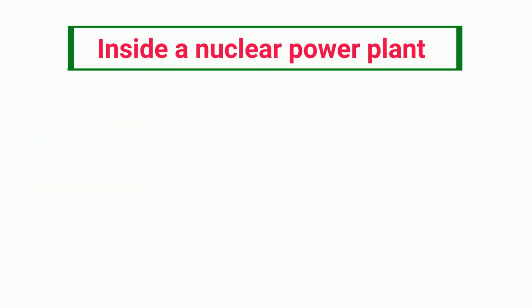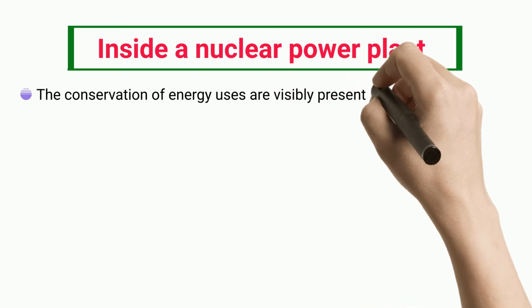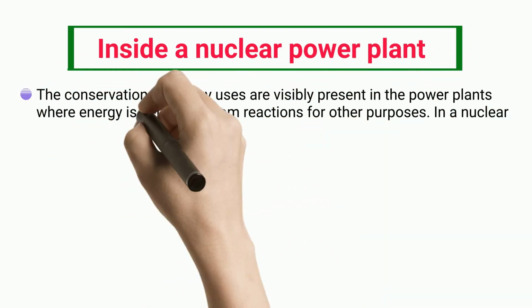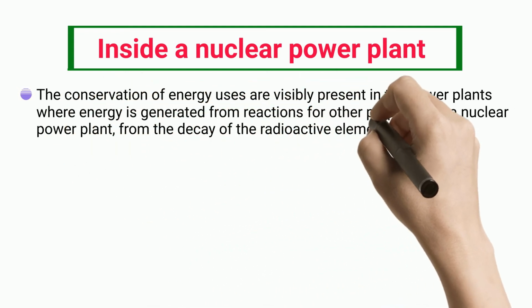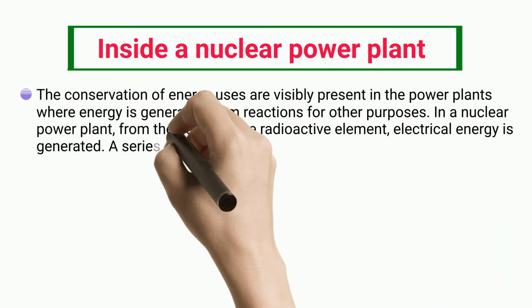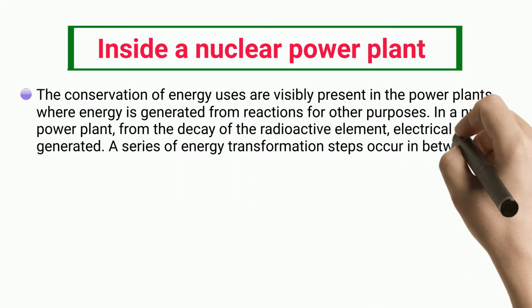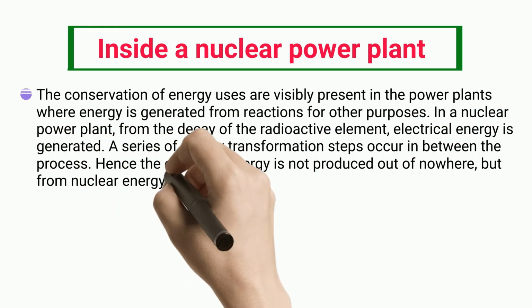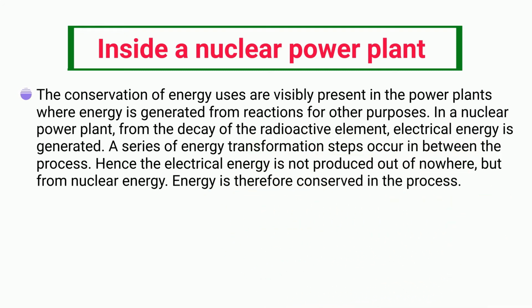Inside a nuclear power plant. The conservation of energy uses are visibly present in the power plants where energy is generated from reactions for other purposes. In a nuclear power plant, from the decay of the radioactive element, electrical energy is generated. A series of energy transformation steps occur in between the process. Hence the electrical energy is not produced out of nowhere, but from nuclear energy. Energy is therefore conserved in the process.